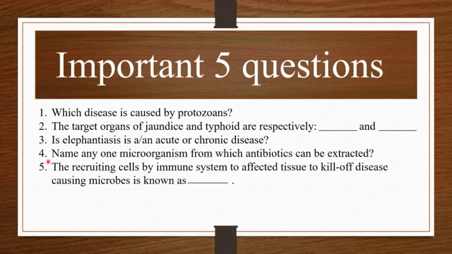Now here fourth and fifth question: name any one microorganism from which antibiotics can be extracted, and fifth one is, the recruiting cells by immune system to affected tissue to kill off disease causing microbes is known as dash. So these 2 questions are for you, and find out the answer and don't forget to drop them in the comment section.